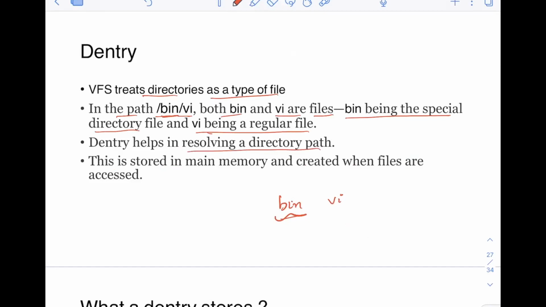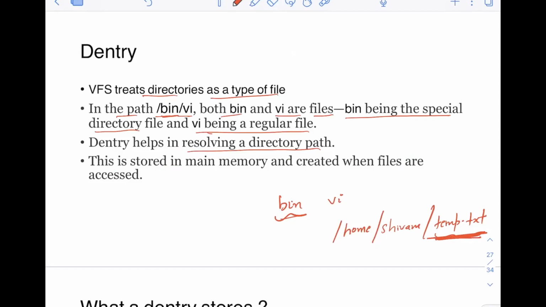So let's say you have a path like home, Shivam, and some temp.txt here, and you need to resolve it. I want to access what is stored in this file, temp.txt.